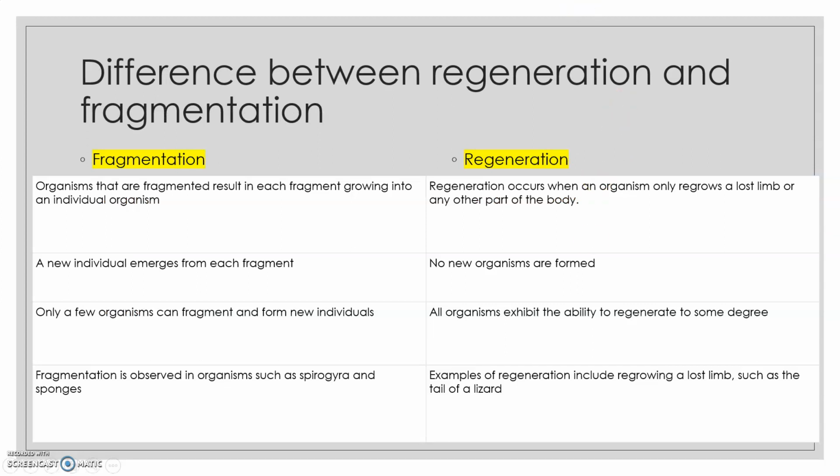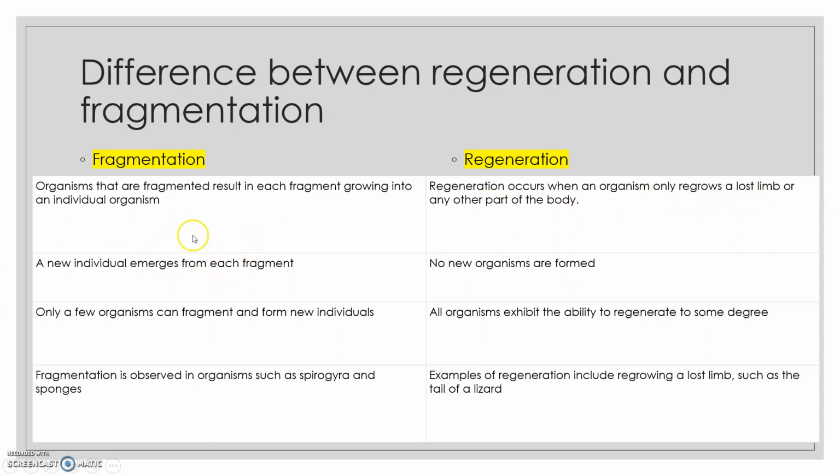Now, बहुत सारे students को there was doubt between, that is, what is the difference between regeneration and fragmentation. So just look here. In fragmentation, the fragments which are produced from the organism can grow into an individual organism. But in regeneration, generally, the organism grows a lost limb or other part of the body.